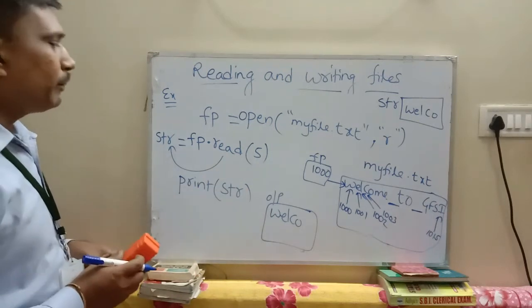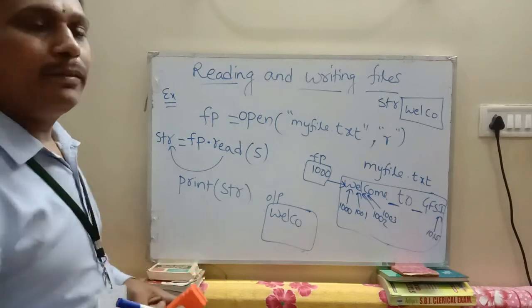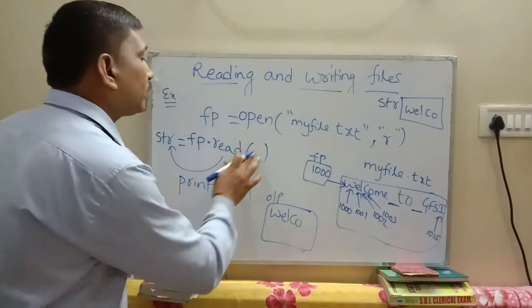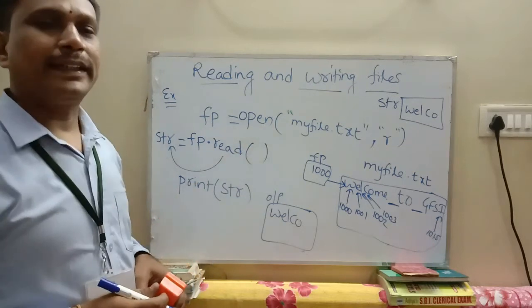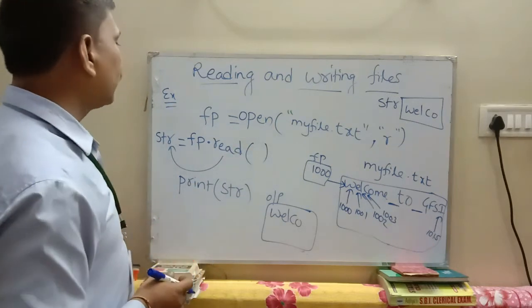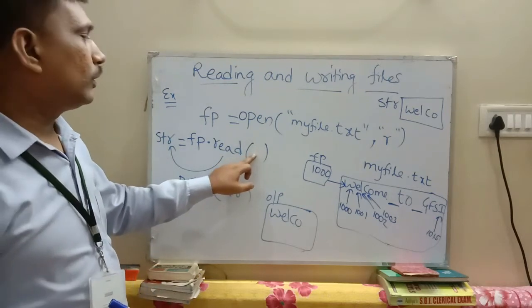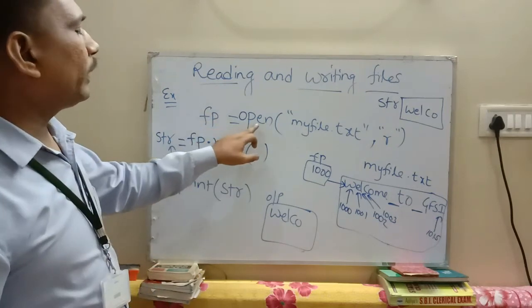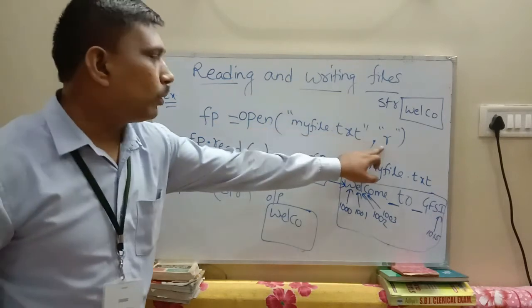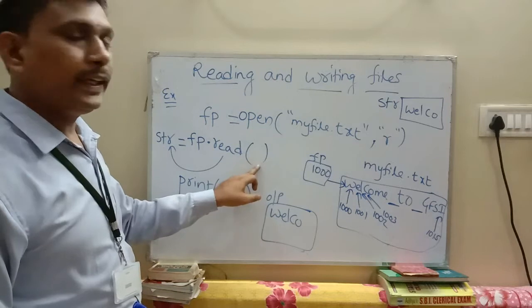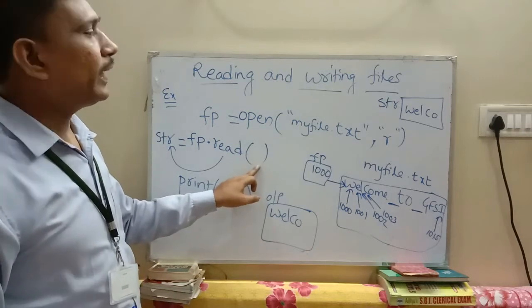So next, coming to the read method without giving any characters. Suppose, same example, without specifying 5. Already I opened this file in read mode. str is equal to fp.read without specifying any number. Here n means number.